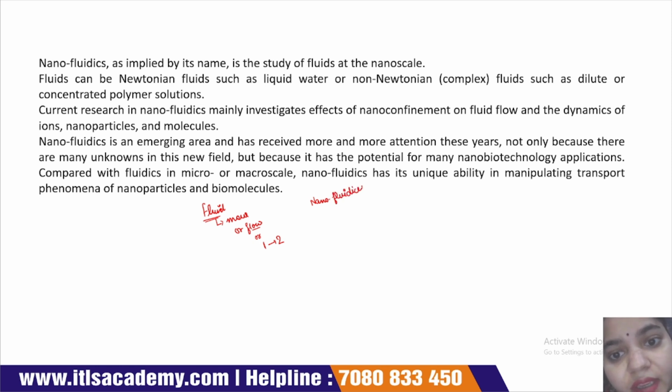If we study this fluid at nanoscale, then this study is known as nanofluidics.